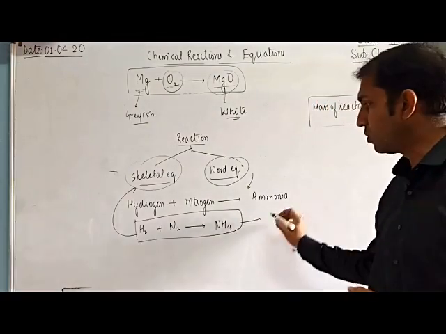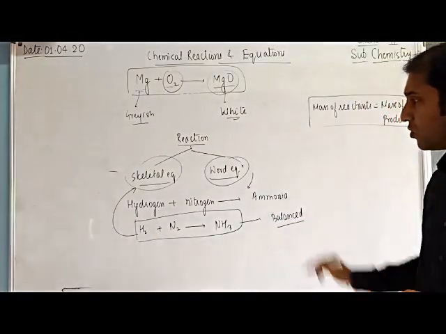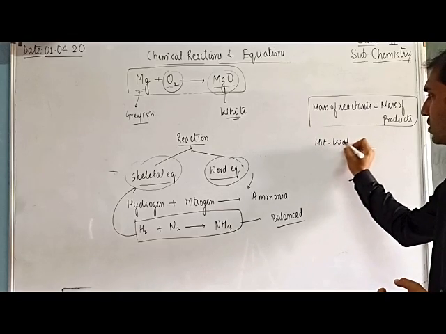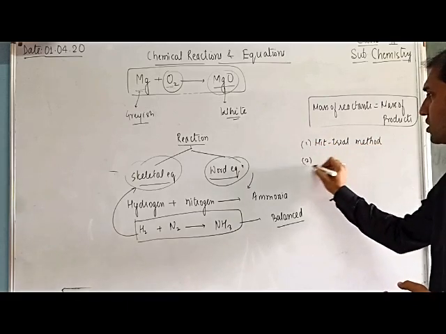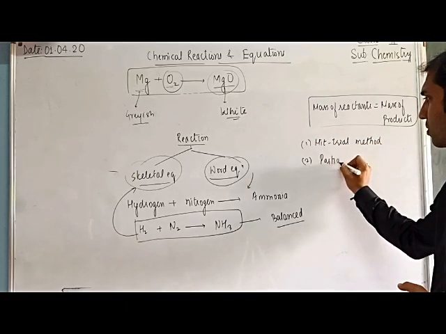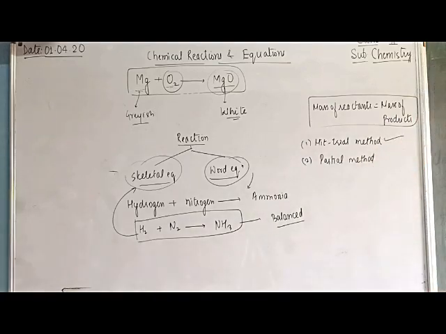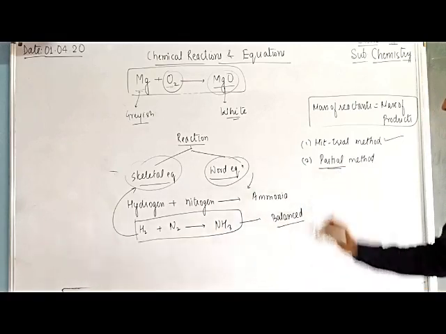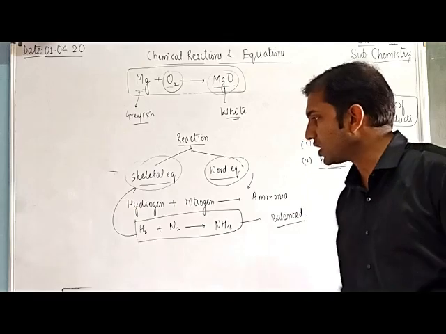So how will it be balanced? To balance the equation, we use two types of methods. The first one is the hit and trial method, and the second one is the partial method. The very important method for class 10 students is the hit and trial method, and directly or indirectly the partial method is also balanced by the hit and trial method. So we take an example to balance this equation, H2 plus N2.